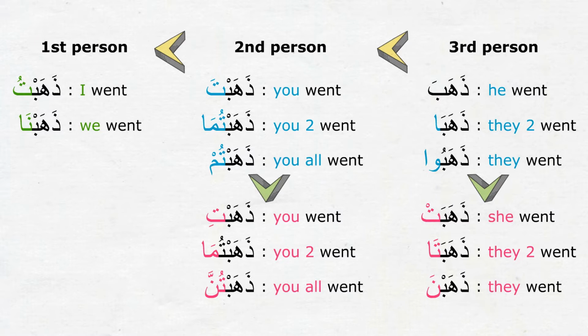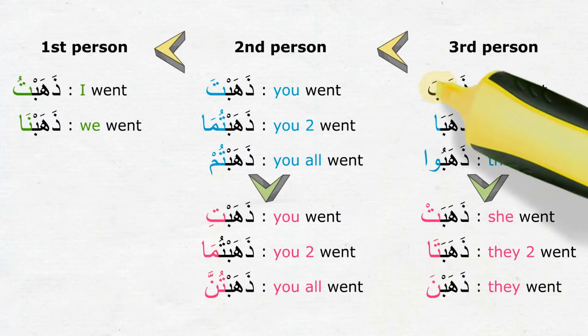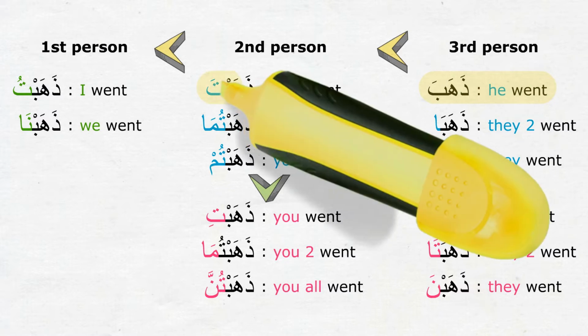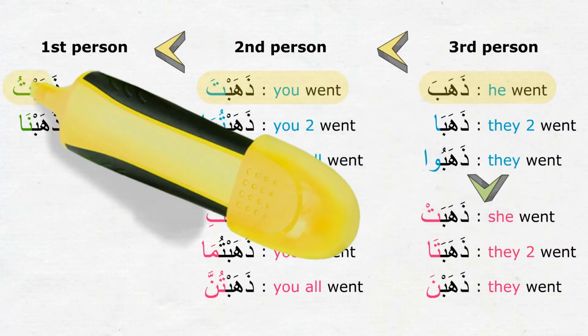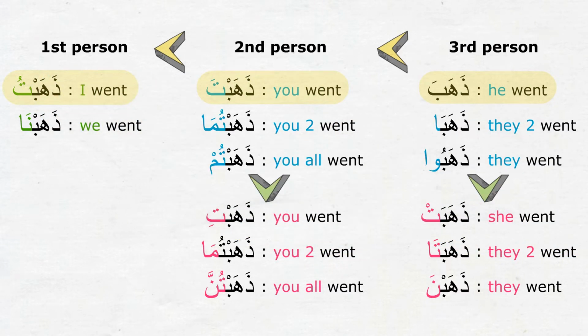So far, we've been using 3 forms out of this list in our sentences, which were ذهب, he went, ذهبت, you went, and ذهبت, I went. Now we will learn ذهبت, she went. So it is a third person singular mu'annath form. So ذهب was he went, and now ذهبت is she went.